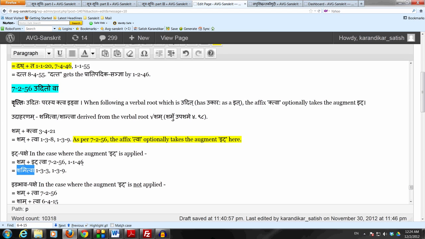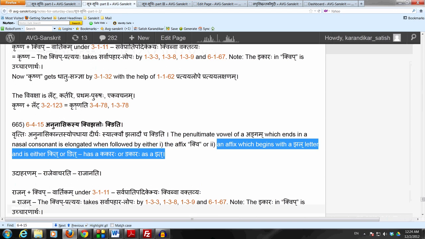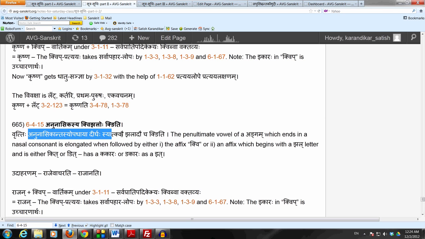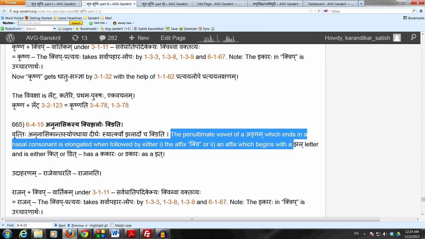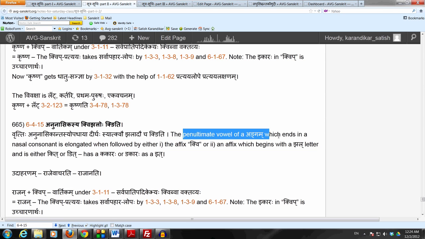That's the it pakshe. When we don't do the idagamaha, because 7.2.56 only allows the idagama optionally, so in the idabhava pakshe we get sham tva, in nishedha. And there now comes 6.4.15 anunasikasya kvijjaloho kiniti. We have a pratyaya which is a kit pratyaya. The pratyaya is ktva. It is also jaladi pratyaya. It becomes the takaraha. So 6.4.15 does the upadha dirghadesha for the upadha akaraha, because the angam is ending in anunasikaha, in the makaraha. So 6.4.15 applies now, and we get the form sham tva.